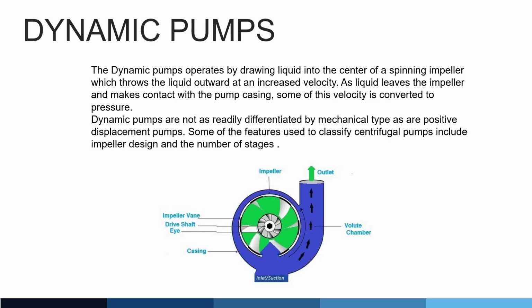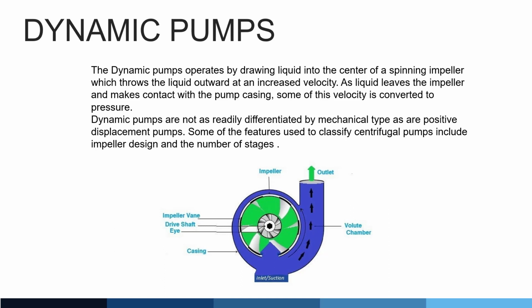Dynamic pumps. Dynamic pumps operate by drawing liquid into the center of a spinning impeller, which throws the liquid outward at an increased velocity. As the liquid leaves the impeller and makes contact with the pump casing, some of this velocity is converted to pressure. Dynamic pumps are not as readily differentiated by mechanical type as positive displacement pumps. Some of the features used to classify centrifugal pumps include impeller design and the number of stages.